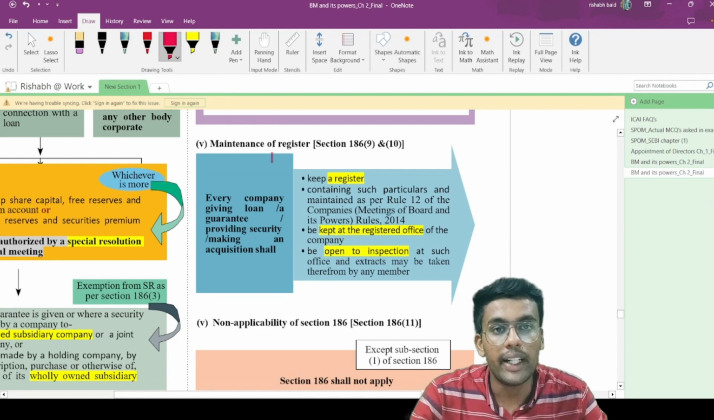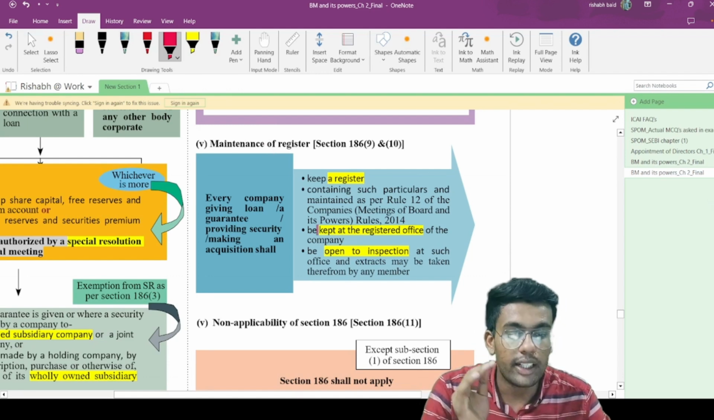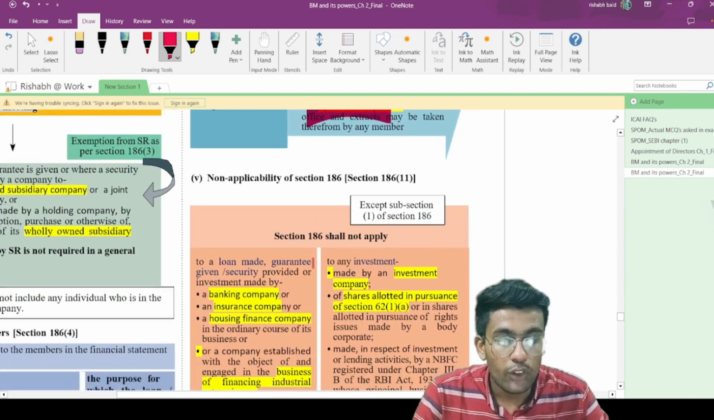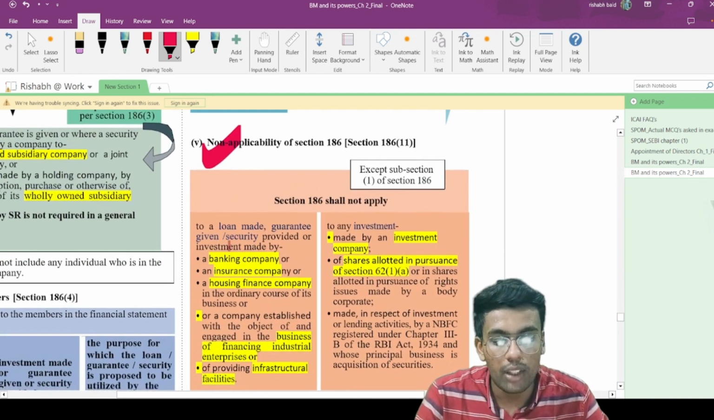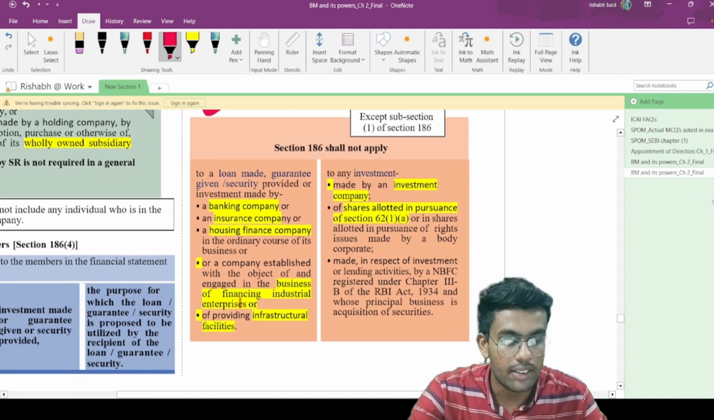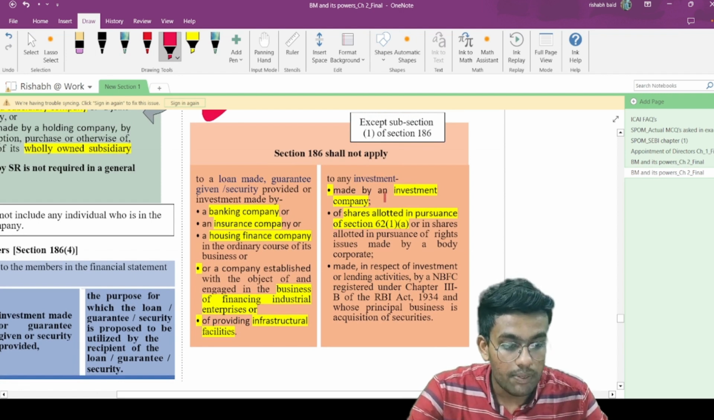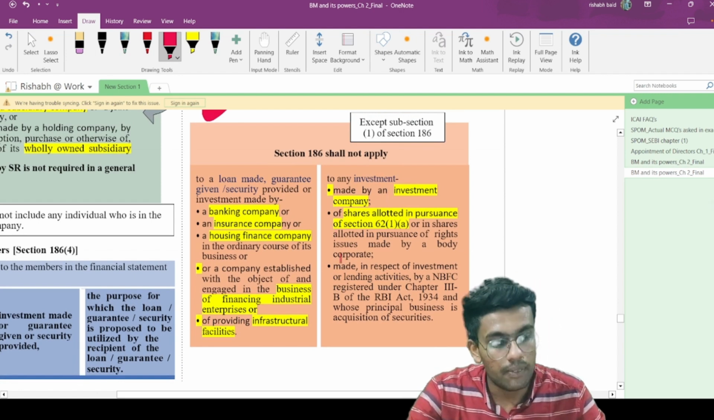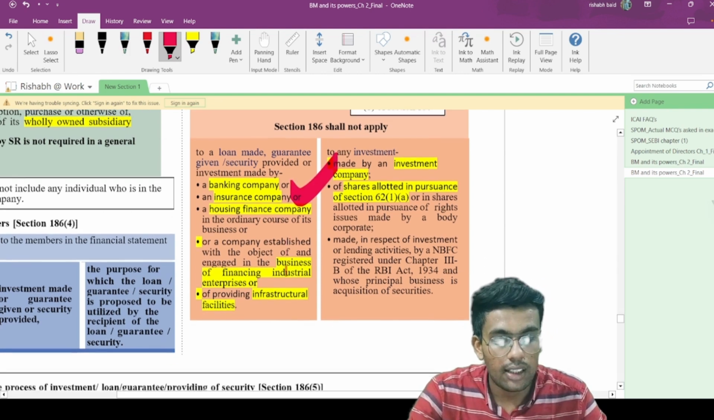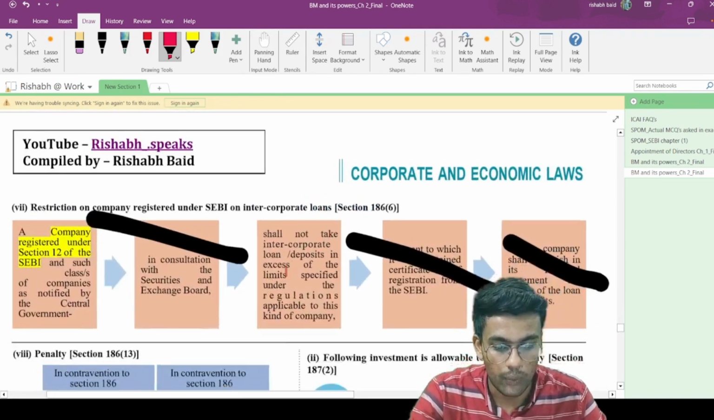A register should be maintained for this particular investment, kept in the registered office, and it should be open for inspection. Now, for whom is this not applicable? This is not applicable for a banking company, insurance company, housing finance company, business of financing industrial enterprise, and infrastructure facilities business, or to any investment by a company allotted in pursuance of section 62 subsection 1 clause A. So this is what the section 186 exemption talks about.